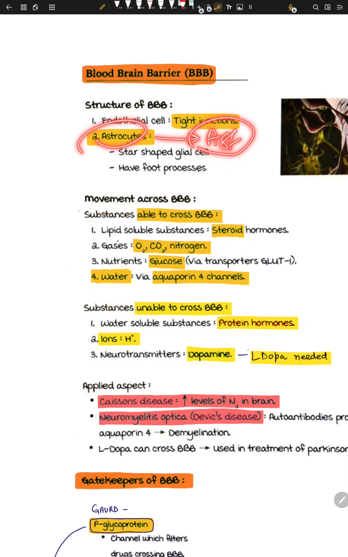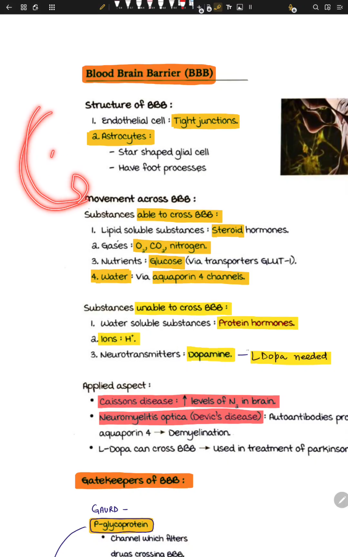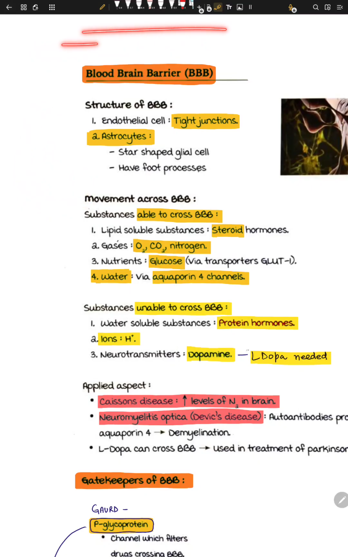Astrocytes have something called foot processes, and these actually cover the blood vessels. Wait, let me draw it again. So this is the blood vessel coming right here, and this is one astrocyte, and these are its legs, covering the vessel like this. This is one astrocyte. It's really cool.